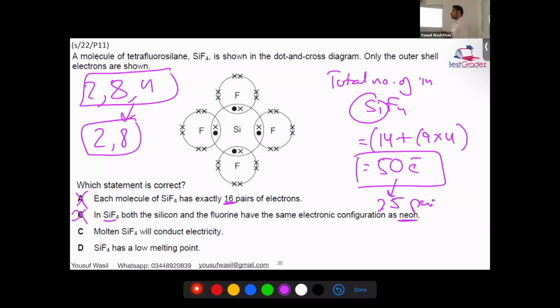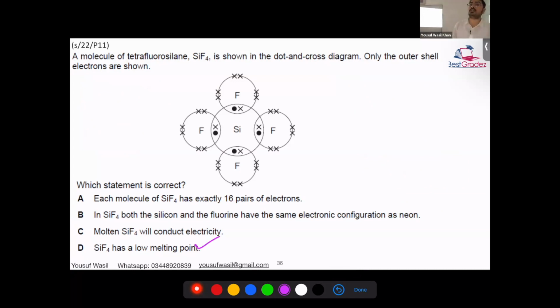Neon and silicon do not match. So B is not true. Whether C or D is correct, we need to first go through the properties. Only then you'll be able to answer. By the way, the answer is D, but we have not yet discussed the properties. That's our next topic. Okay?